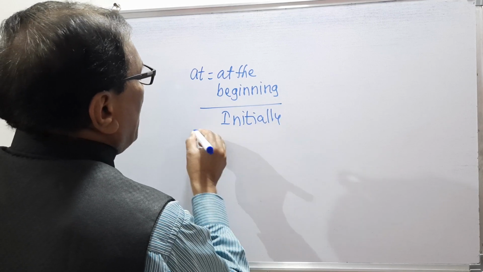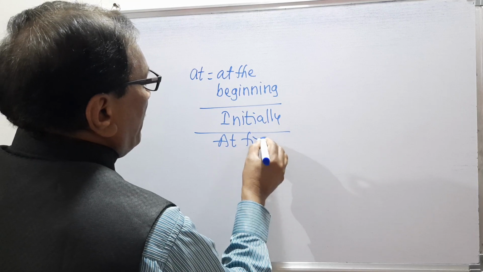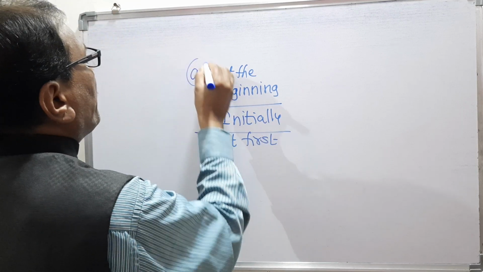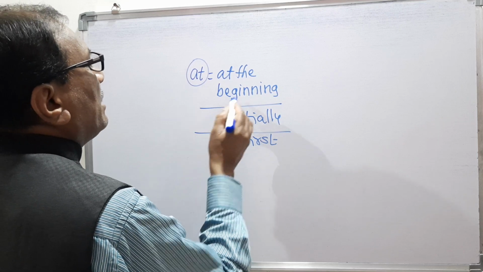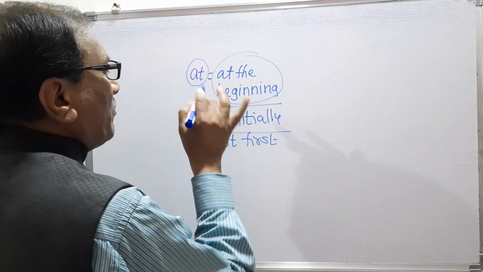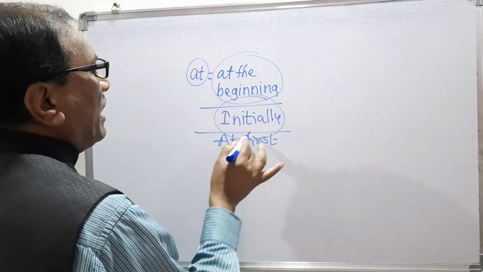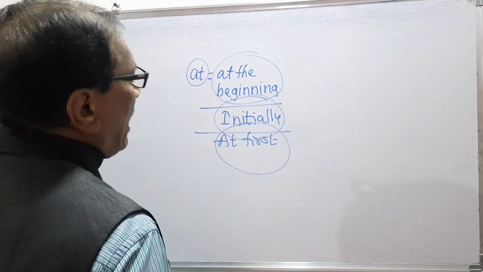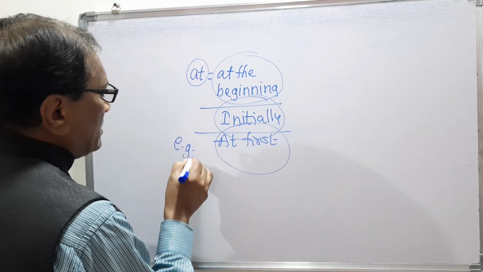What is initially? It means at first. So here, at is the preposition, and from this preposition the phrase is at the beginning, and the meaning of this phrase is initially, and initially means at first. We will see with the help of an example.